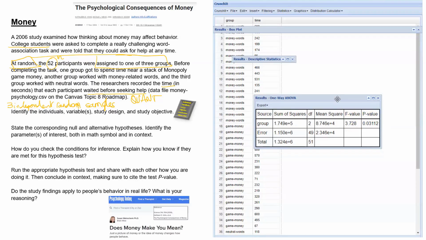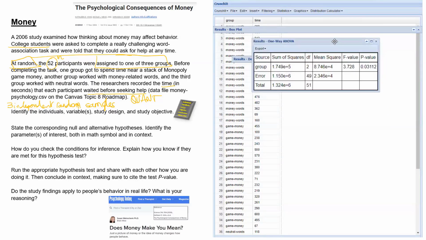There might be times when you are not given the raw data, and unfortunately, Crunchit and quite a few other statistical software packages have not been programmed to give you the p-value from the summary statistics, unlike the one sample or two sample t-test, where you can do it either from raw data or from summary statistics. So how would you obtain the p-value from the test statistic?